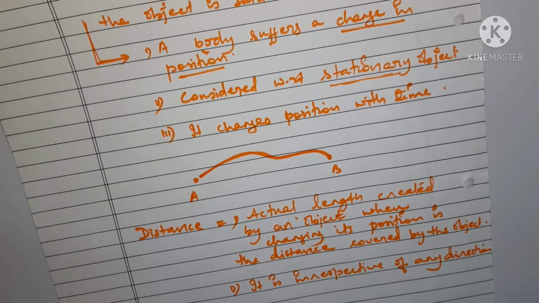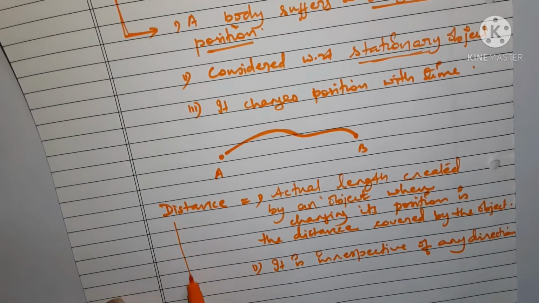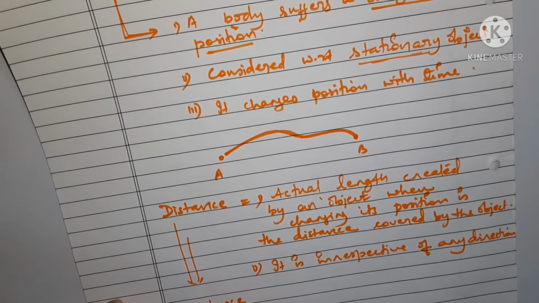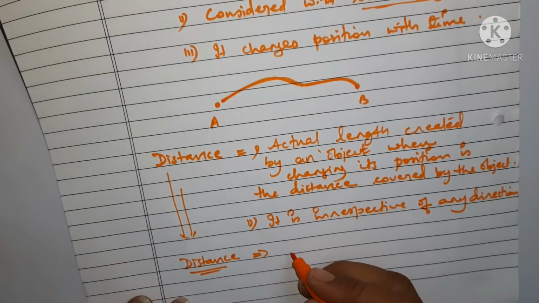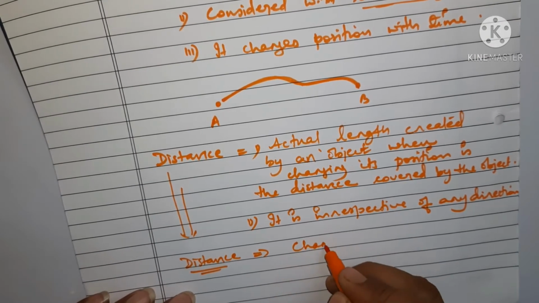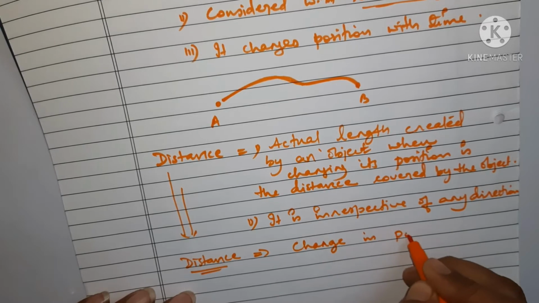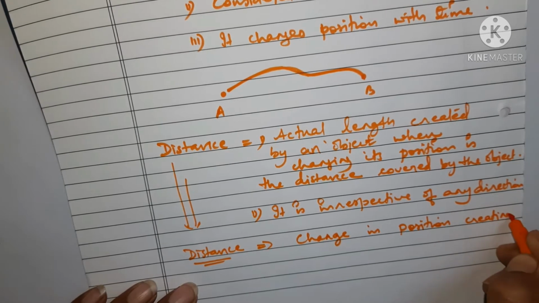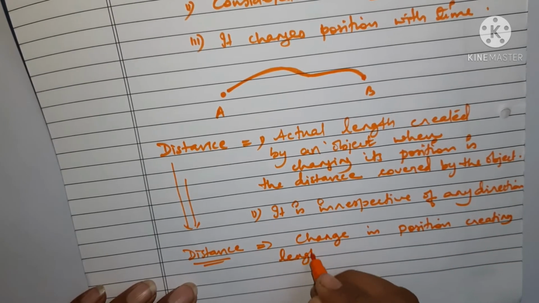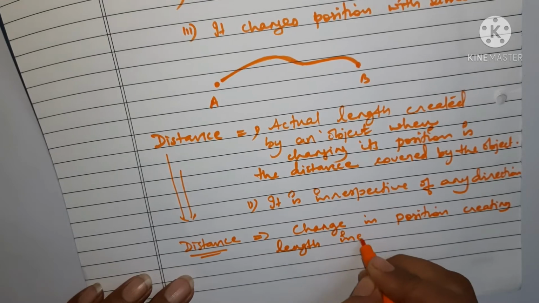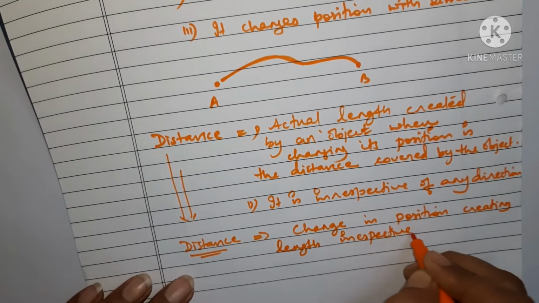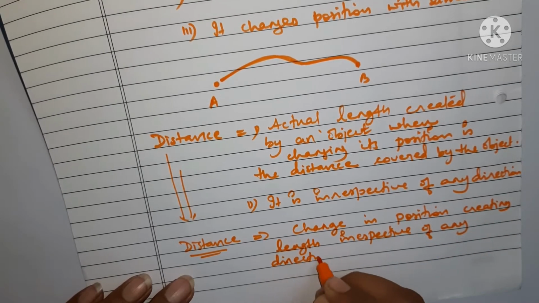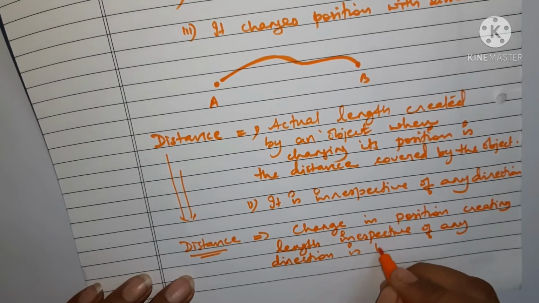So in short, if we want to write, we can say that the change in position creating length, irrespective of any direction, is known as distance.